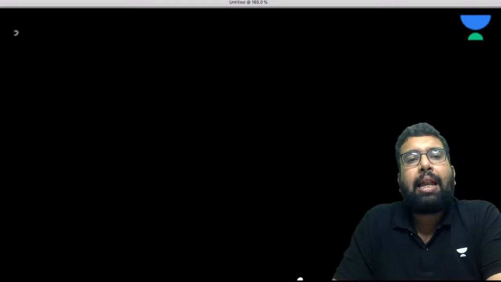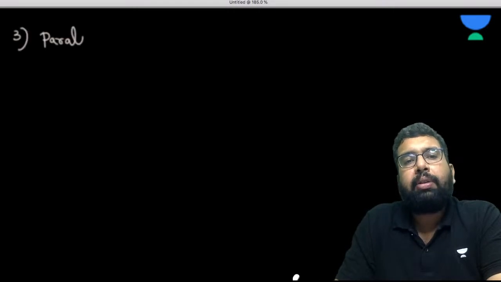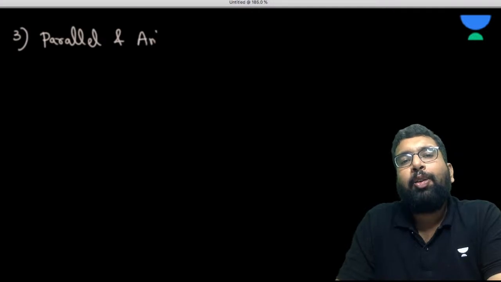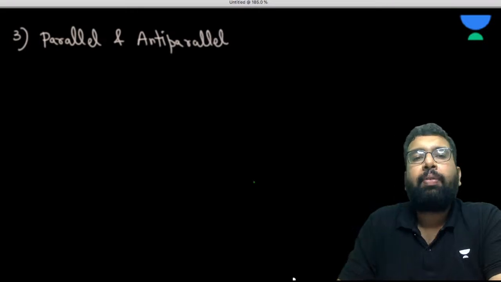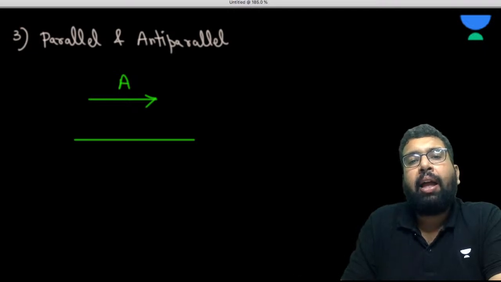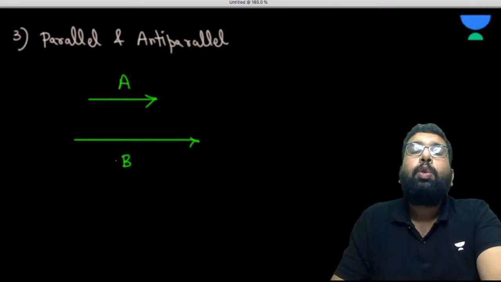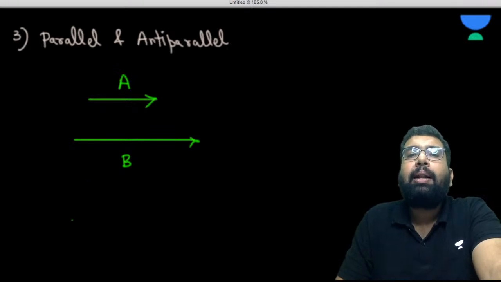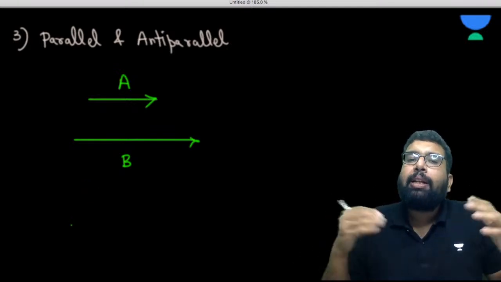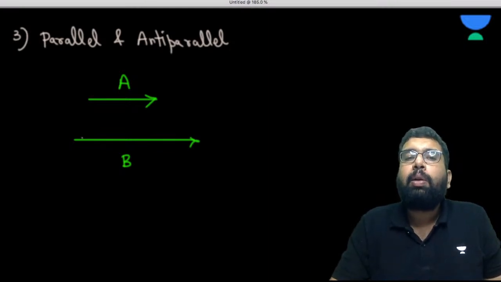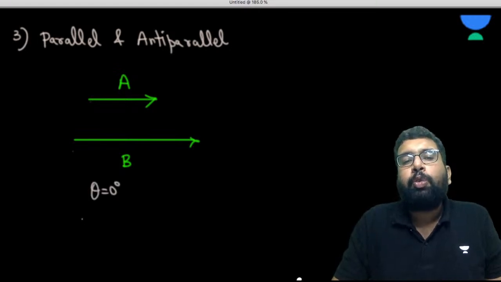Now, what is parallel and anti-parallel? As the name suggests, the vectors which are having the parallel direction will be parallel. For example, we are having a vector A and we are having a vector B. So this is a parallel vector. When two vectors are parallel to each other, what is going to be the angle between them? So sir, join them tail to tail. When you join them tail to tail, you bring A here or you take B there, and the angle between these two is going to become 0. So when the vectors are parallel, their angle is 0.